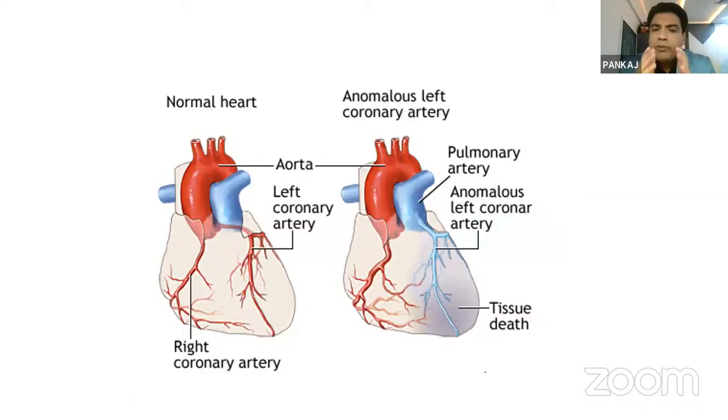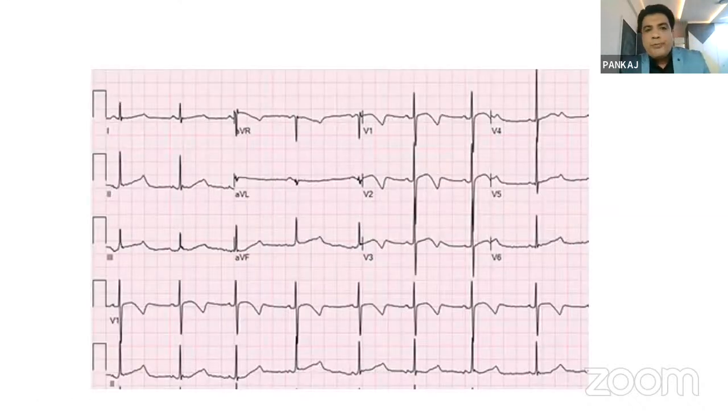Why? If the left main coronary artery comes from the pulmonary artery, it causes hypoxia, because the pulmonary circulation is at a low pressure level, but the aortic circulation is at a high pressure level, so enough blood supply does not go to the tissue and it becomes dysfunctional in nature. Okay, so that is one of the very commonest ALCAPA varieties that we have seen.